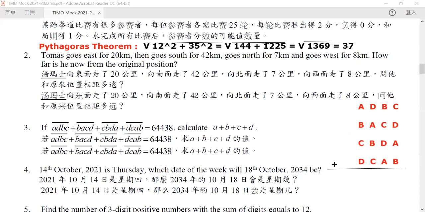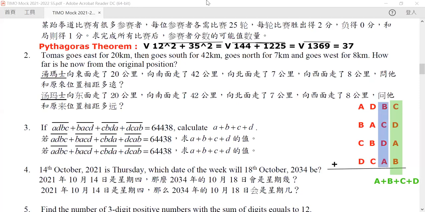Now, but instead of calculating them directly, we want to calculate it digit by digit. What is the sum of the unit digit? Well, the sum of the unit digit is equal to A plus B plus C plus D, right? How about the 10th digit?